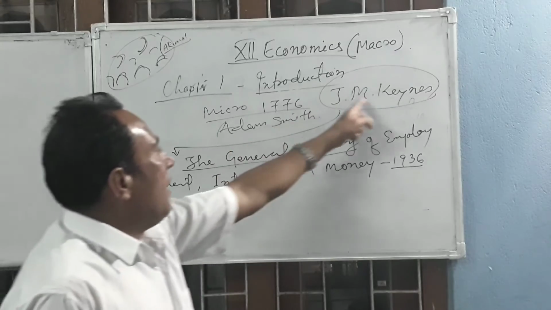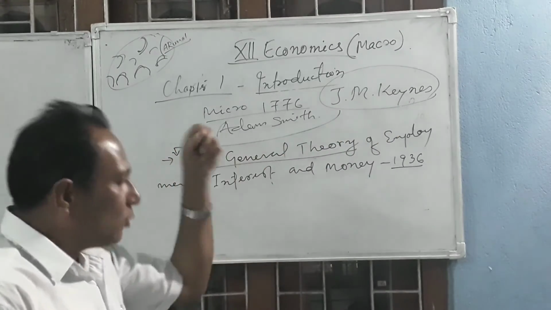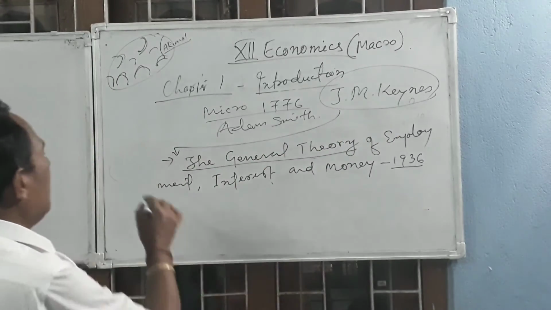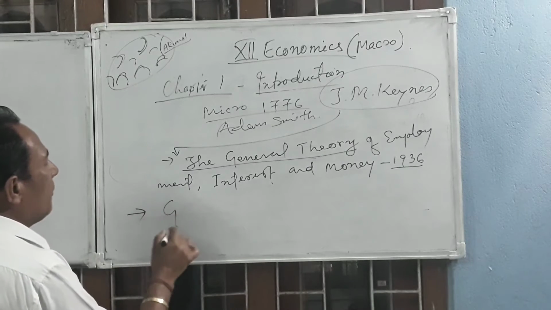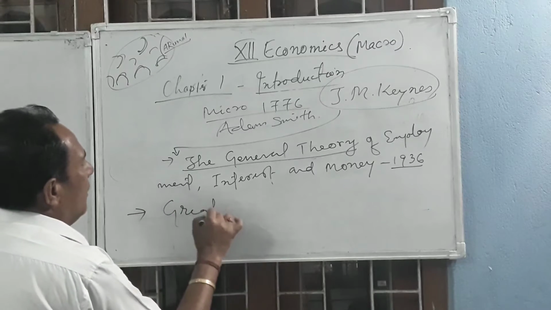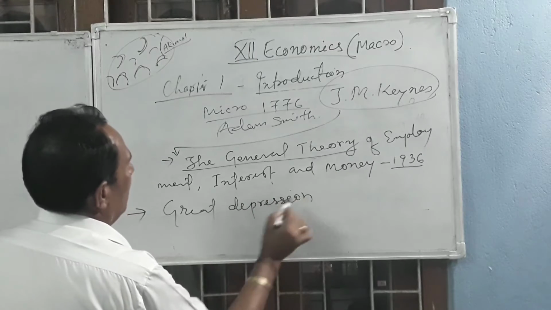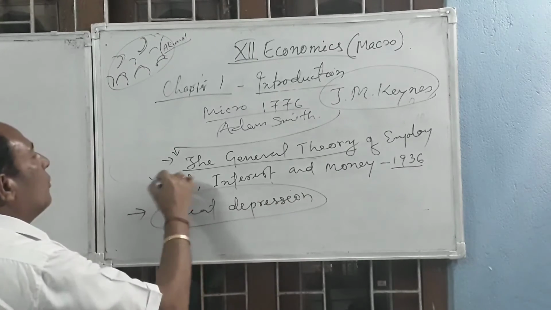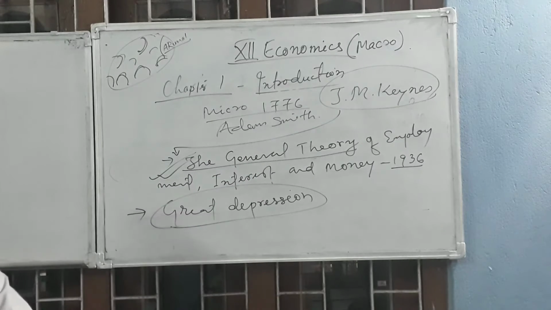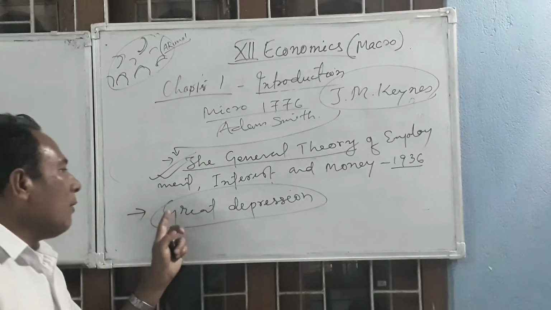So John Maynard Keynes solved the problem of Great Depression. By composing this book, he solved the problem of Great Depression.